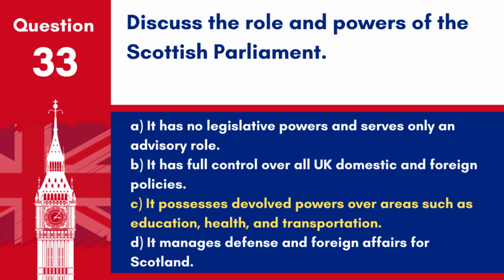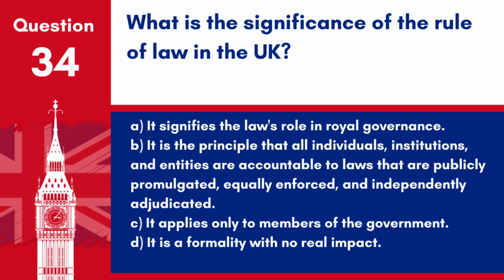Answer. C. It possesses devolved powers over areas such as education, health and transportation. The Scottish Parliament can legislate on various issues specifically affecting Scotland, allowing it to tailor policies to the needs of its residents.